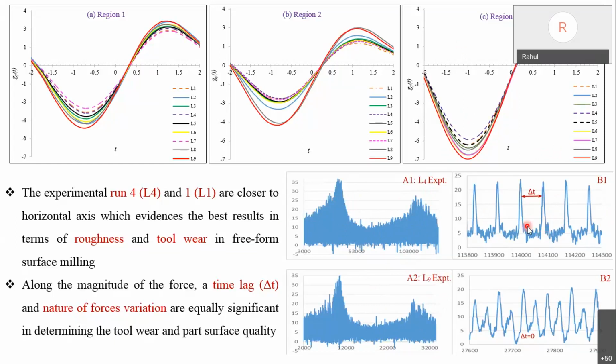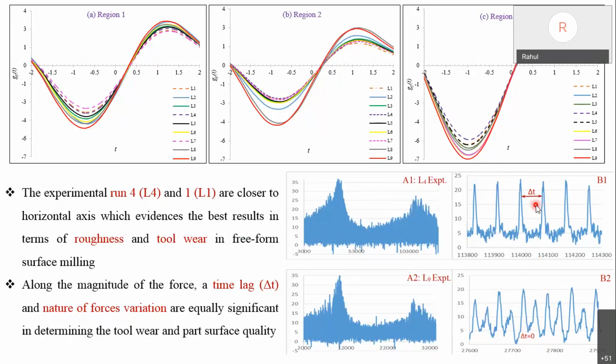See here, this is zero force, theoretically or ideally speaking. This is a peak of the force and this is a peak of force, and in between there is idle. So we can say these are two consecutive tool-workpiece contacts. Here the tool is contacting the workpiece, and here is the idle time, delta t. But in the case of L9, where speed is highest, the idle time is practically zero, no idle time as such. So the tool is in continuous contact.